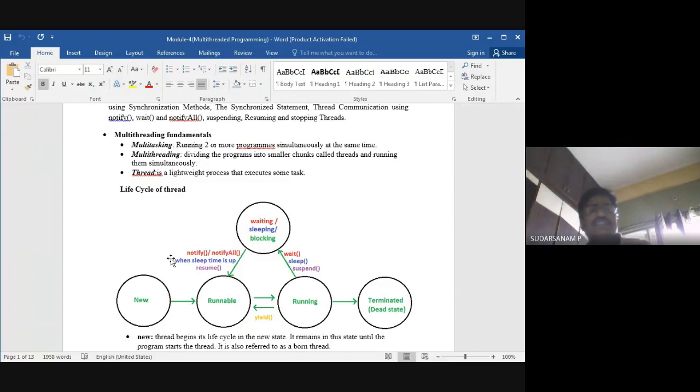So multi-threading is related to multitasking, in the operating system you have already studied. Multitasking is nothing but running two or more programs simultaneously, at the same time. We will be executing both the programs at a time. That is multitasking. Now multi-threading is nothing but dividing a program into smaller tasks. The same program you will be dividing into smaller tasks.